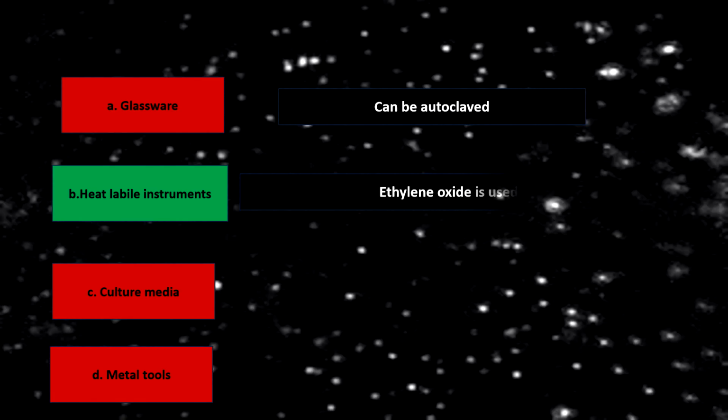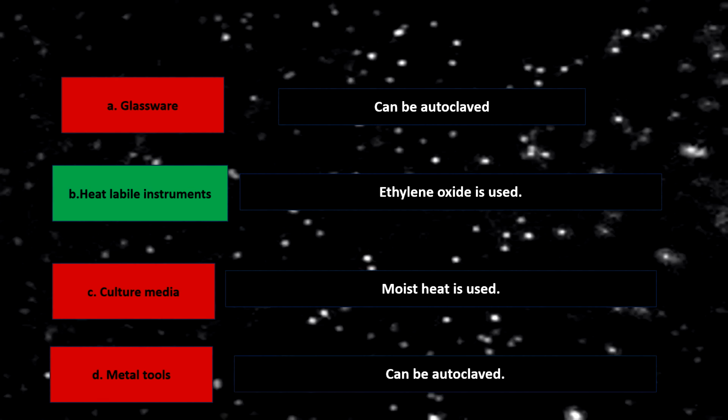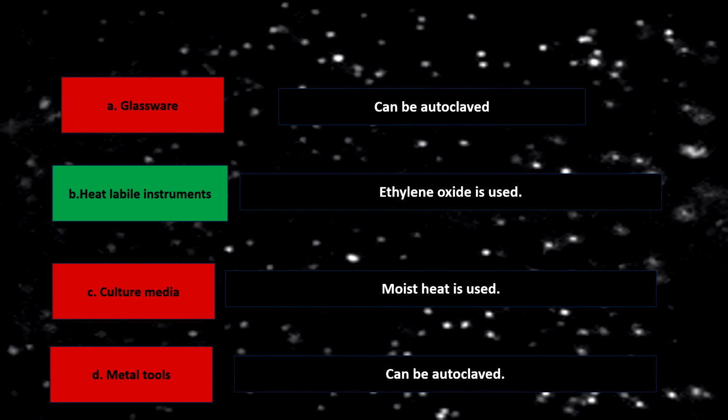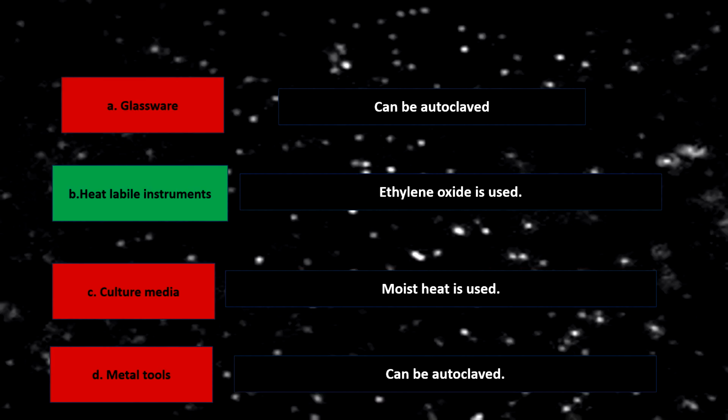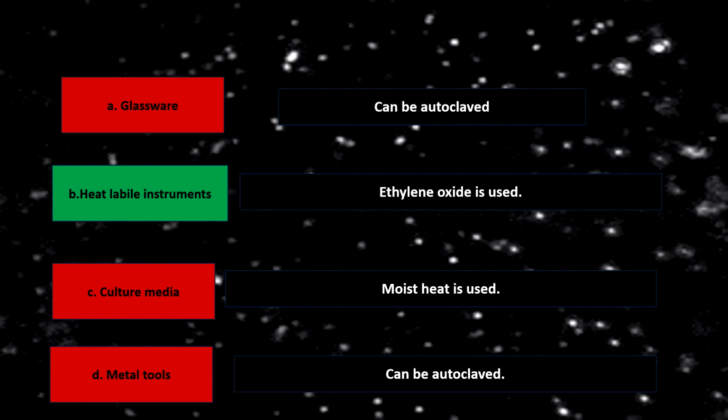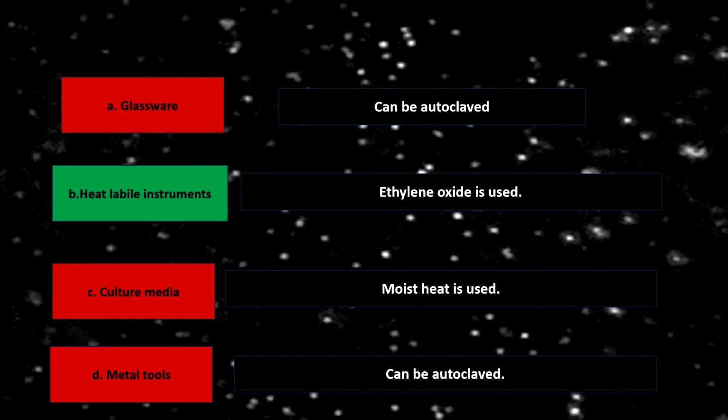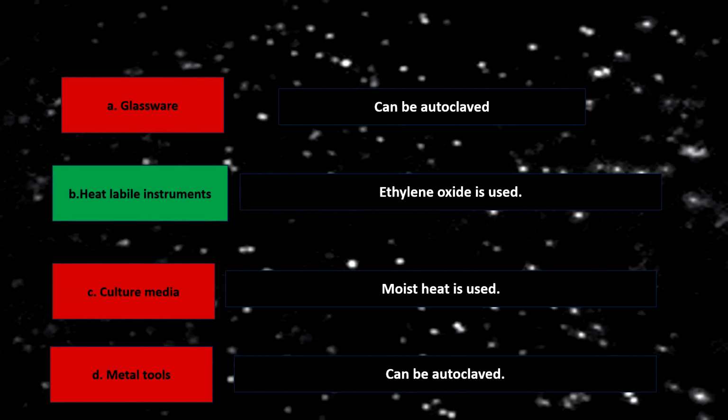Option C, culture media. Culture media can be effectively sterilized by application of moist heat. And regarding option D, metal tools. Metal tools can also be sterilized by autoclaving.